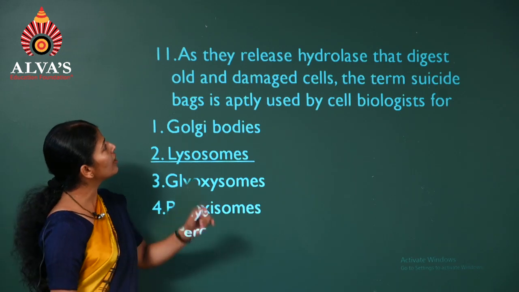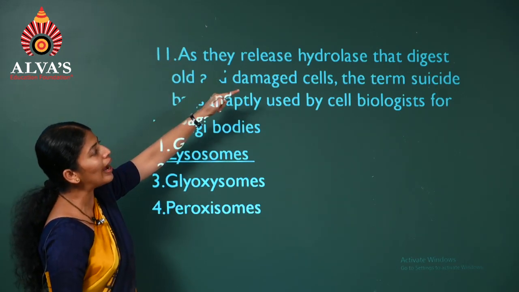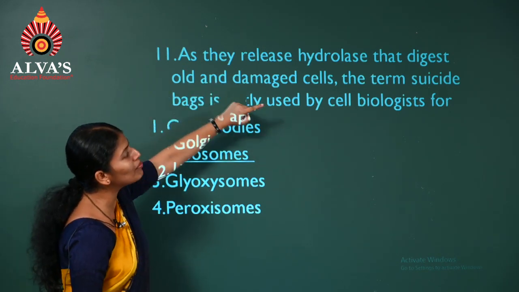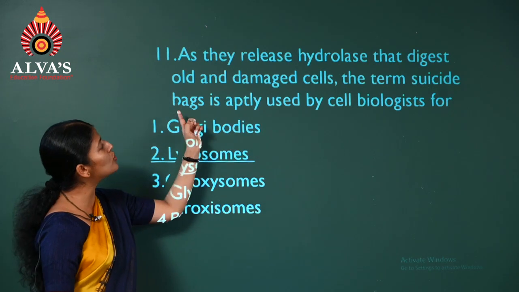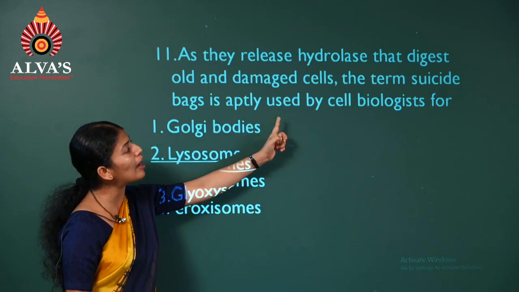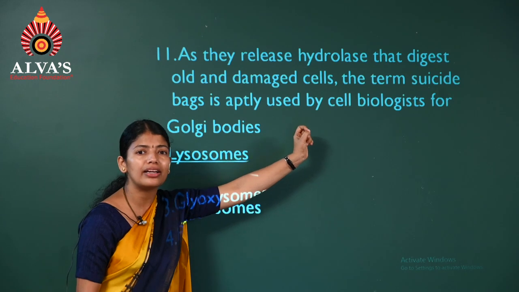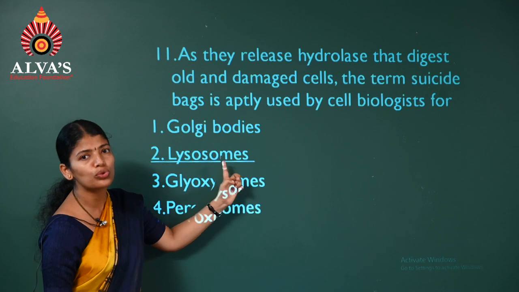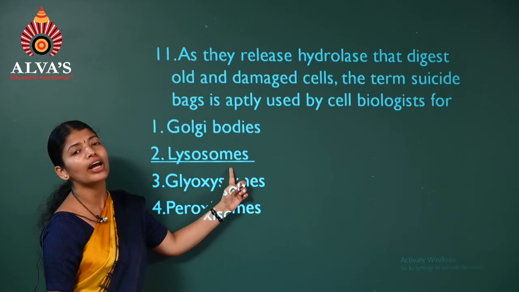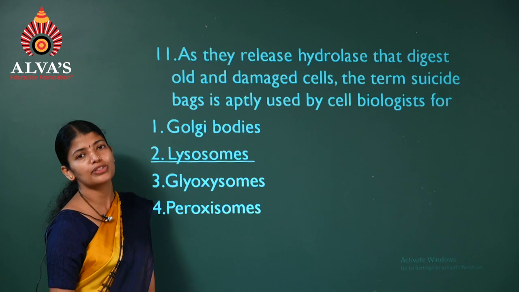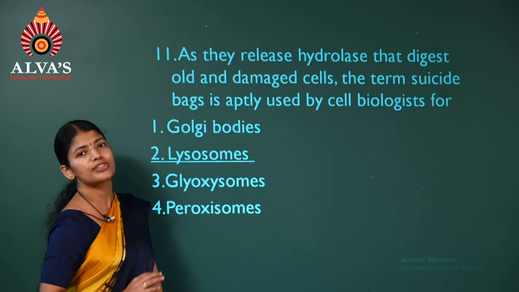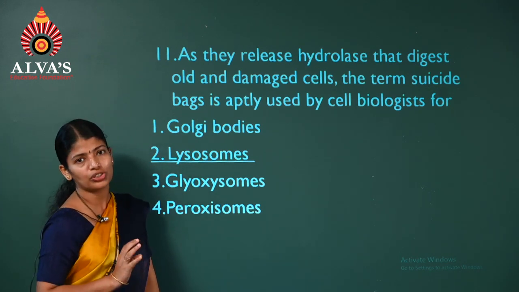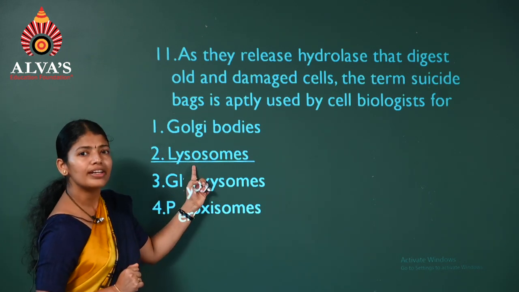Question number 11. As they release hydrolases which digest old and damaged cells, the term suicide bags is aptly used by the cell biologist for. Can you give the answer? Yes, they are the lysosomes. They are aptly known as suicidal bags. That's because they have such enzymes with which they can digest the damaged cells. So, it is the second option.